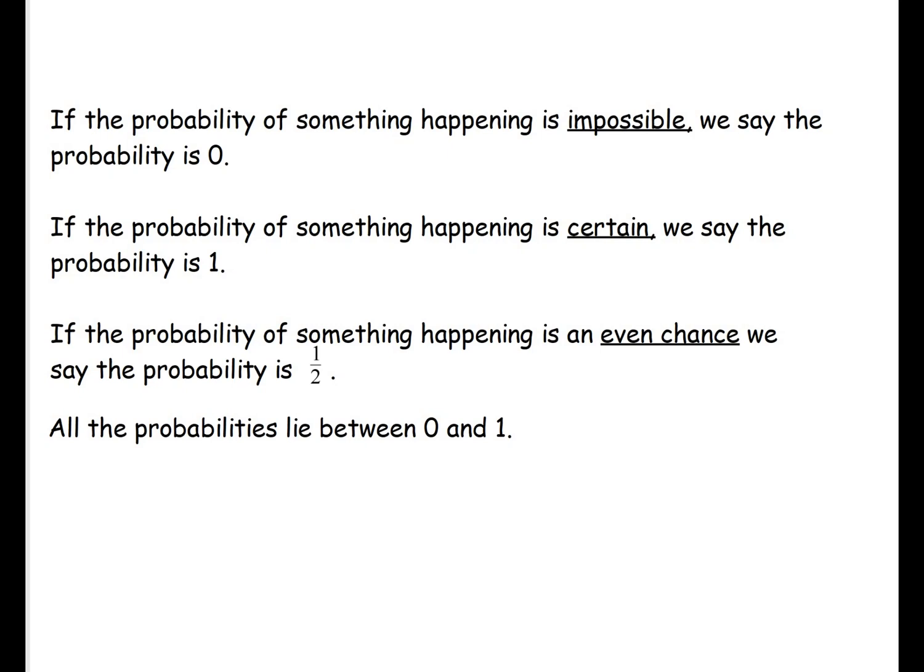If the probability of something happening is an even chance, we say that the probability is a half, or 0.5, or 50%. Okay, because it's got a 50% chance of that happening. So for example, heads or tails, there's a 50% chance you get heads or tails. All the probabilities lie between 0 and 1. Okay, so this is important for you to know, so please make sure that you do write that in.